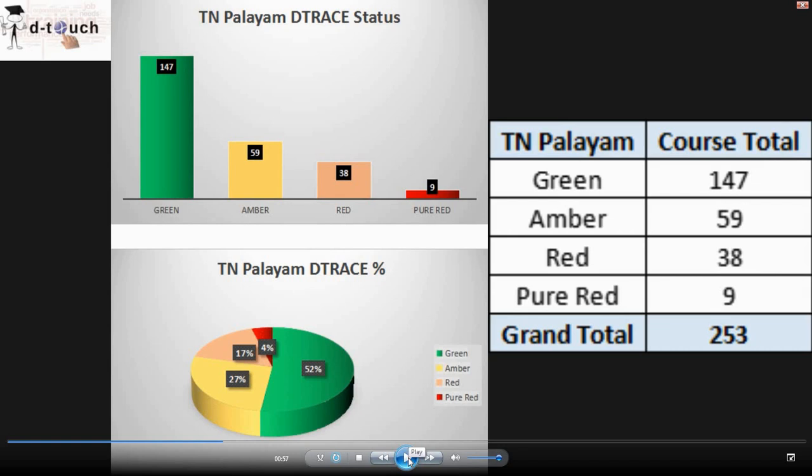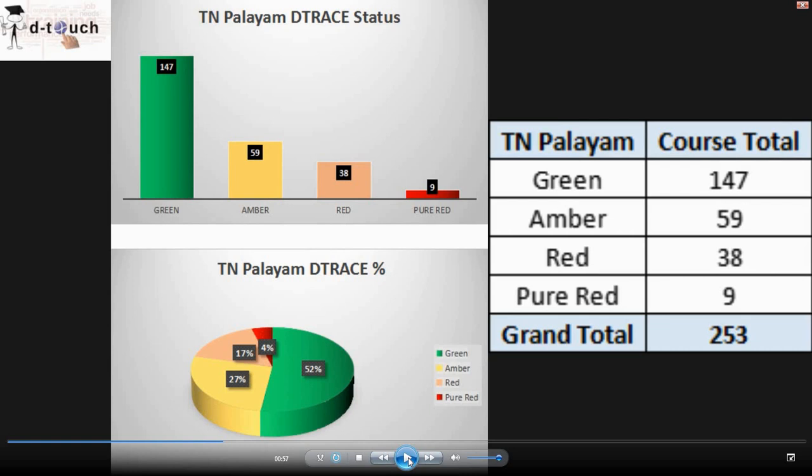Okay, let's look at the TN Palayam DTrace status. We have overall 253 students who are involving themselves in DTouch, and we have 147 green, 59 amber, 38 red and 9 pure red. So if you look at the numbers, I think TN Palayam has a little bit lower red count, but still we have to work a little to move these red cases to amber and green, and we have to see what can be done for the pure red cases.